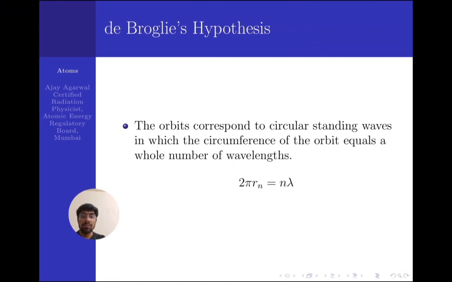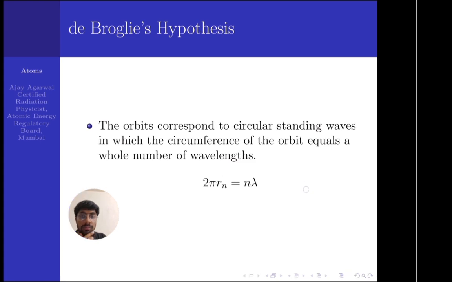We can understand Bohr's quantization rule as follows. Only those orbits exist for which the length of the circumference is an integral multiple of the electron's particle wavelength. So 2πr, where r is the radius of the nth orbit, must equal n times the wavelength of the electron, where n is the principal quantum number.